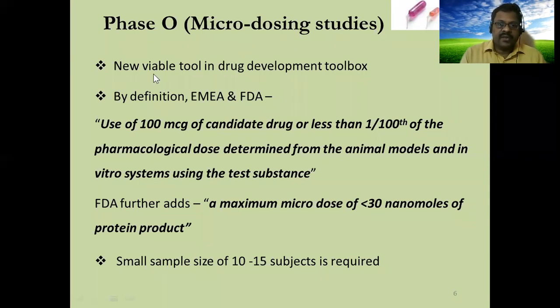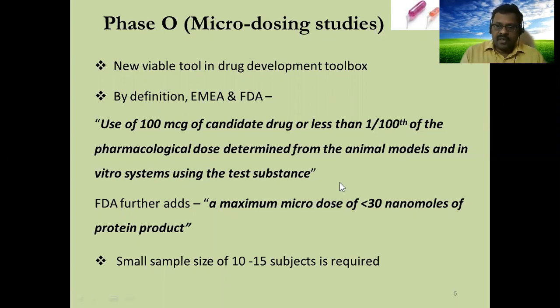Microdosing studies: a new viable tool in the drug development toolbox. European regulatory authorities and the US FDA define microdosing as use of 100 microgram of candidate drug, or less than 1/100th of the pharmacological dose determined from the animal models and in vitro systems using the test substances. So that much only is to be used.